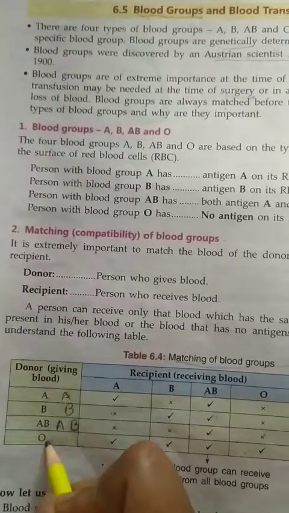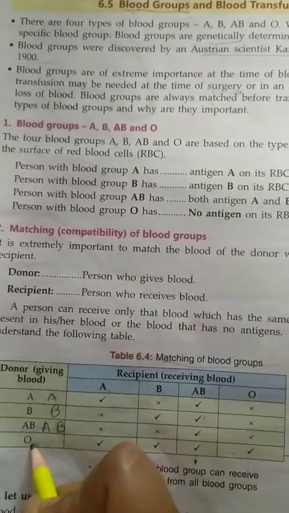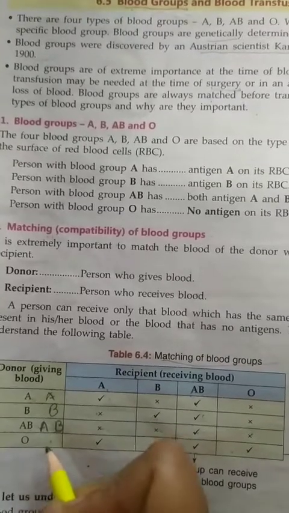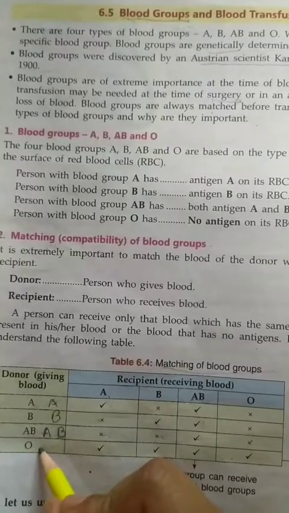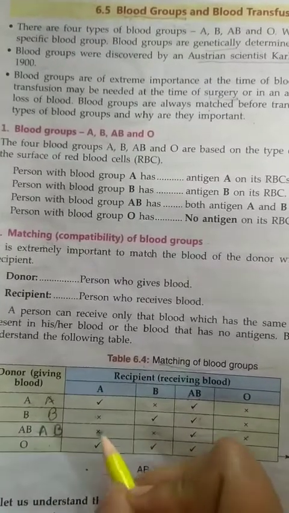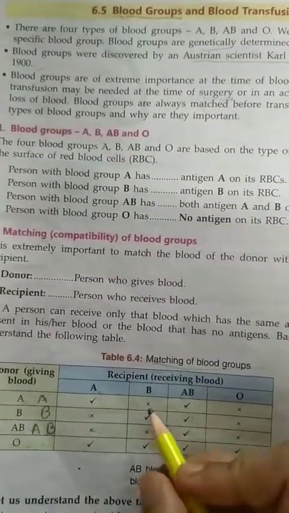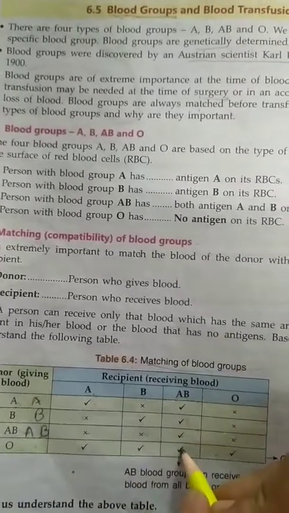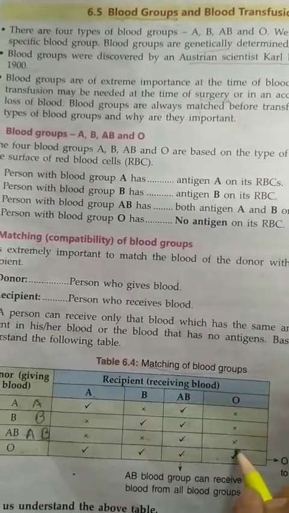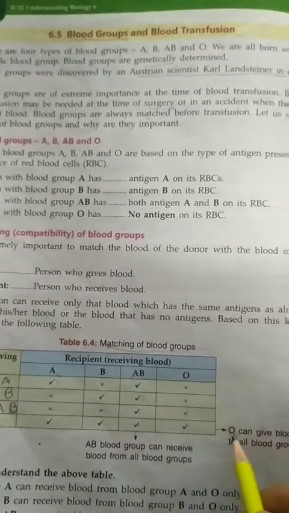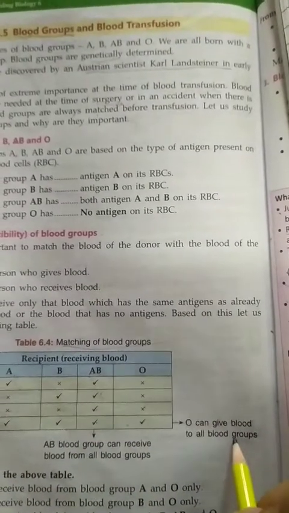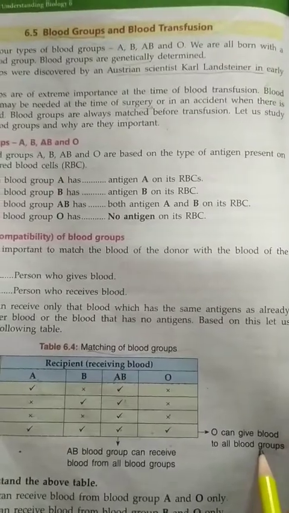Next, come to the O blood group. O blood group does not have any type of antigen, neither A nor B. So it can give blood to A because it doesn't have any antigen, so it can adjust with blood group A, with blood group B, with blood group AB, and also with O. So you can notice O can give blood to all blood groups, so O is known as the universal donor.